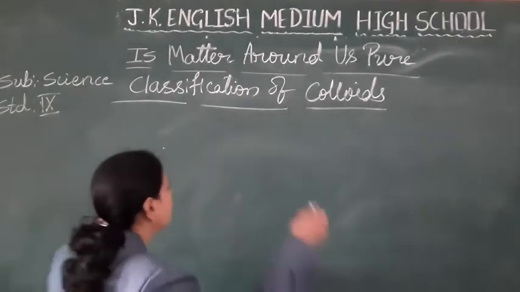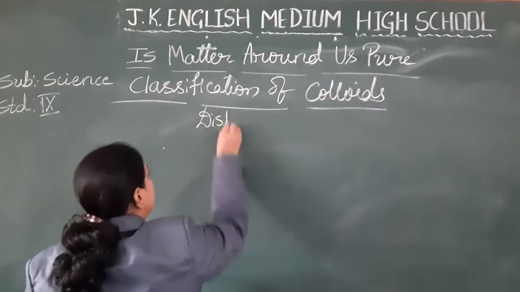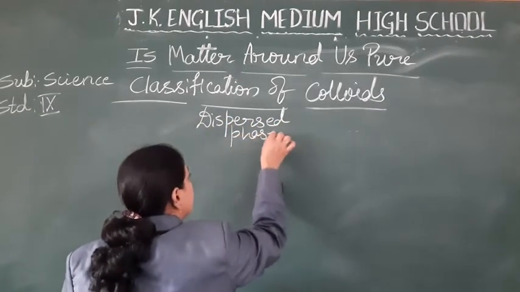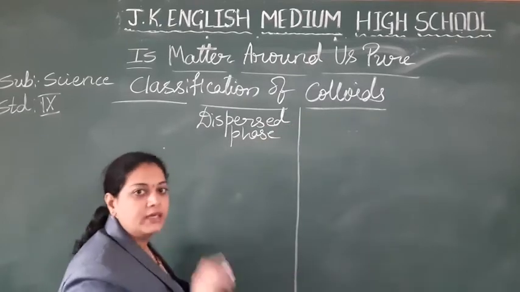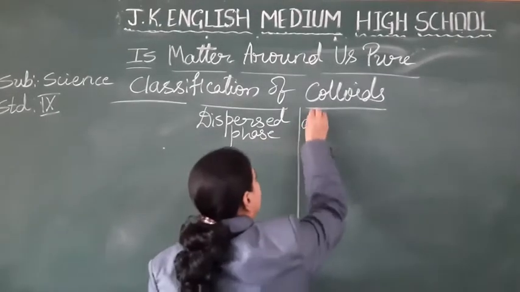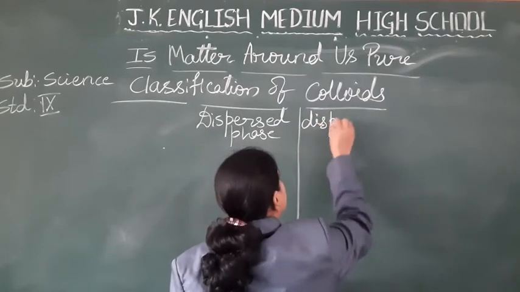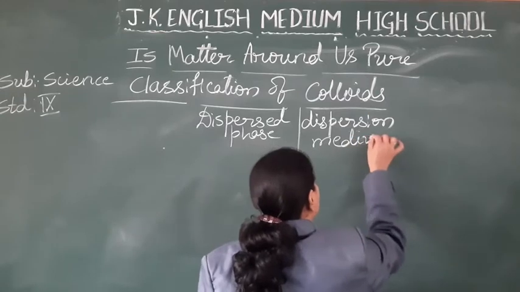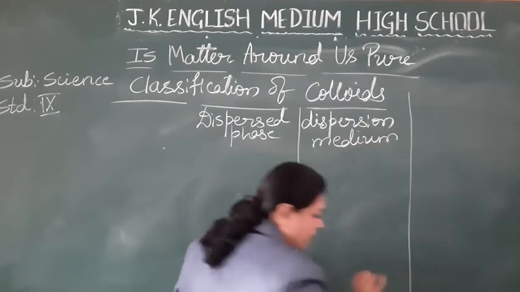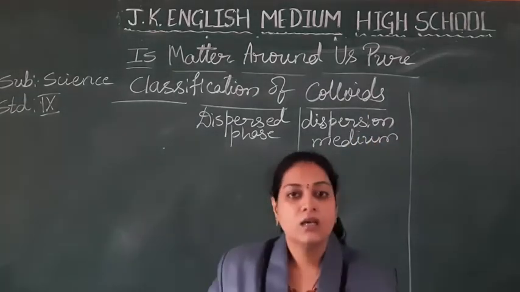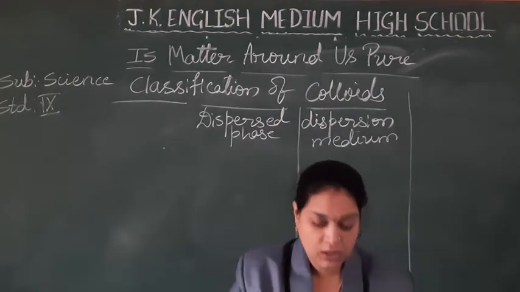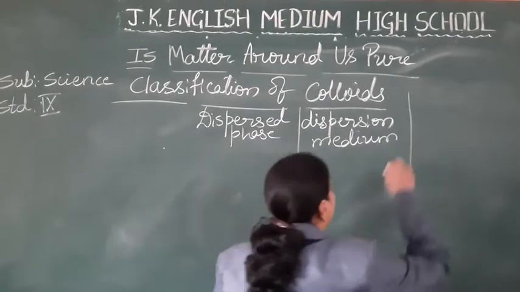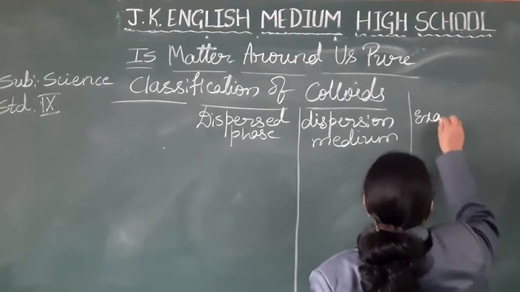Solutes we are going to call dispersed phase. One more, dispersion medium. What is dispersion medium, students? It may be any type of solvent, called the dispersion medium. And for this we are going to write the examples here.